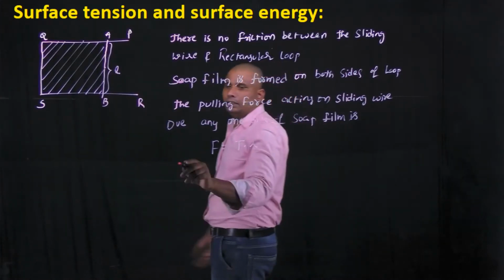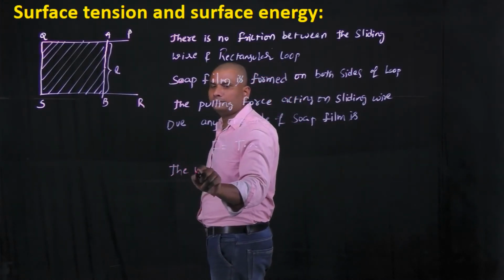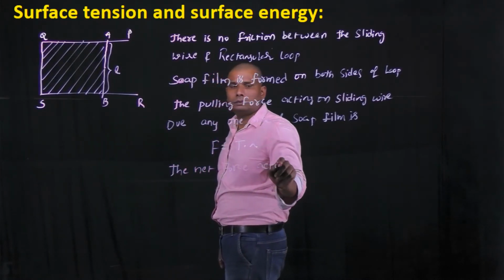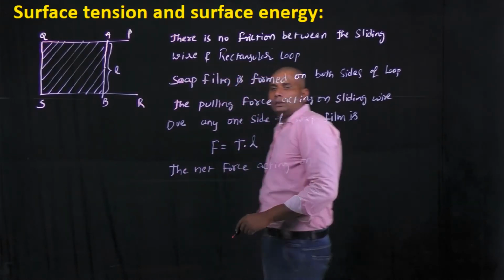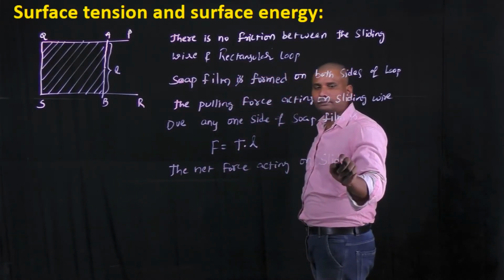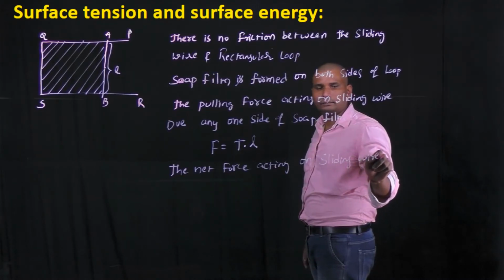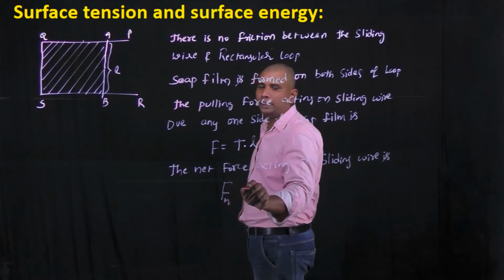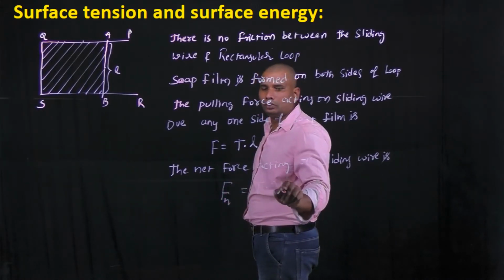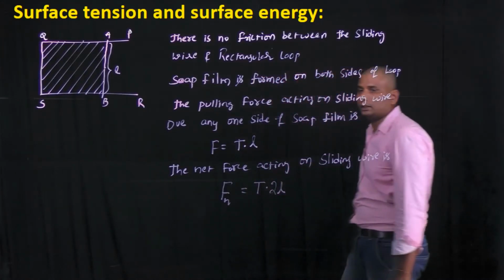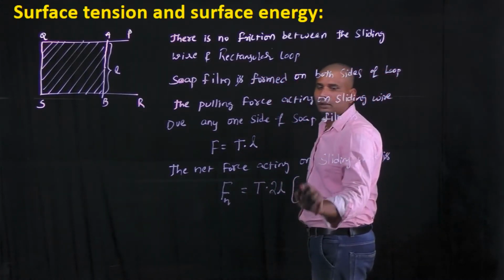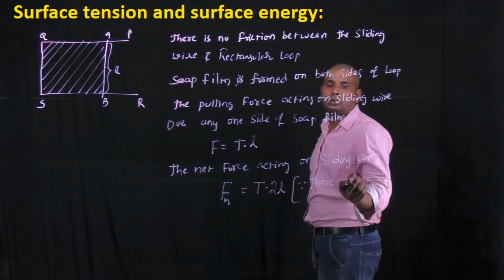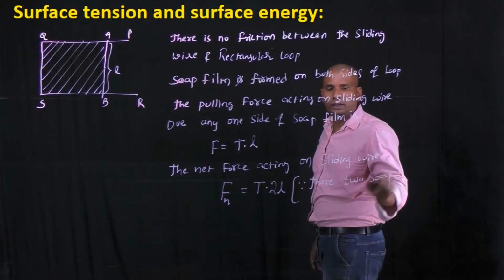Due to this, the net force acting on the sliding wire is F net equals T into 2L. Why? Because there are two soap films.